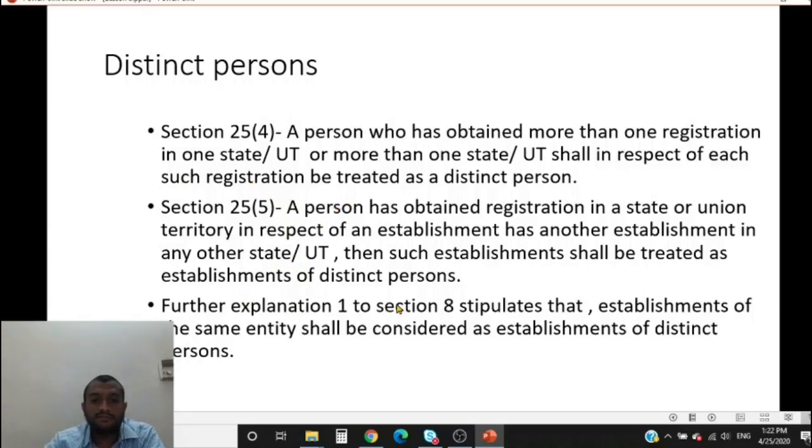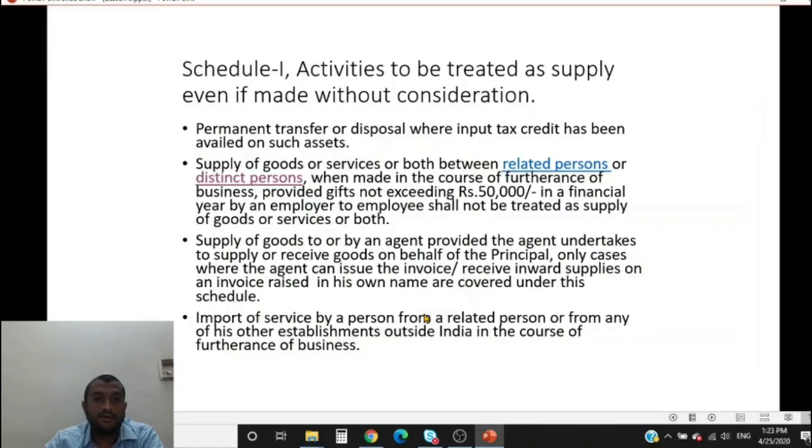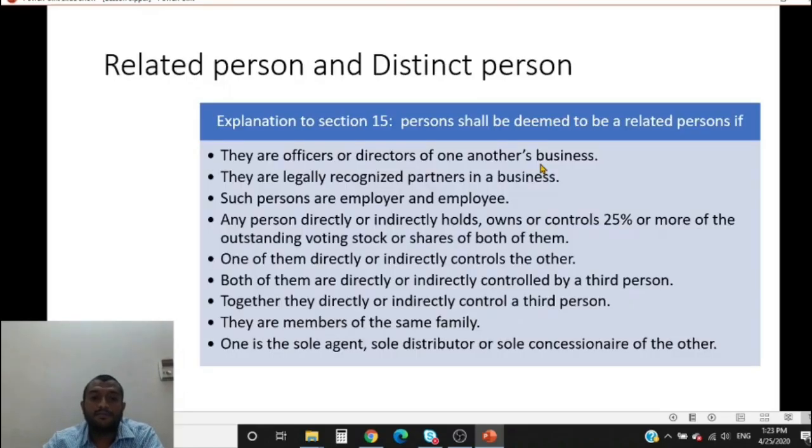All right. Further, explanation 1 to section 8 of the IGST Act says establishments of the same entity shall be considered as establishments of distinct persons. All right. Now let us go back to who are related persons?